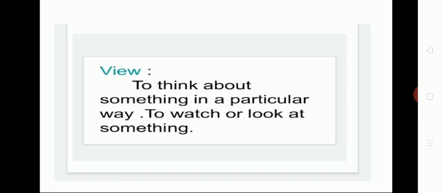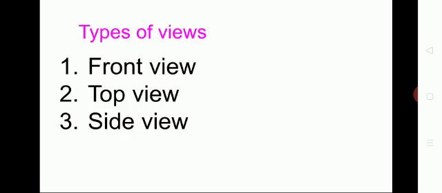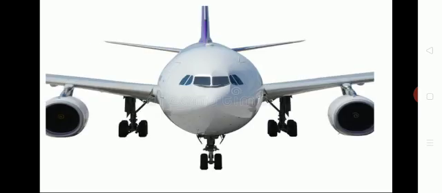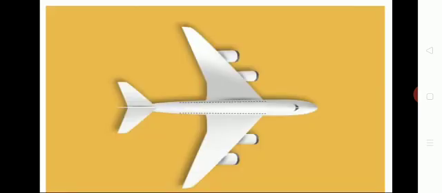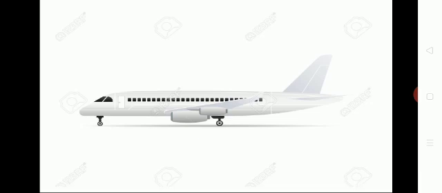So, what are the types of views we learned? Top view, front view, and side view. What is meant by front view? It is a projection view. Then top view. What do you see when you look at something from the top? Side view, a view from the side. Look at the image. This is a front view. Next, this is a top view. And the next one is the side view.